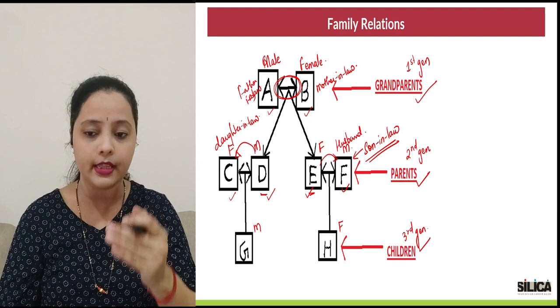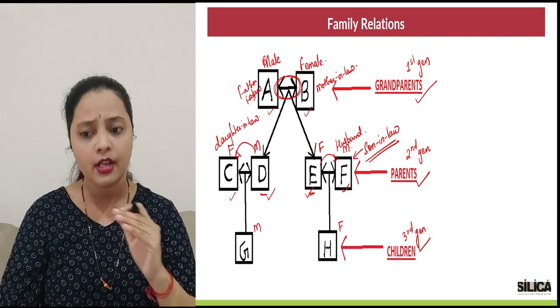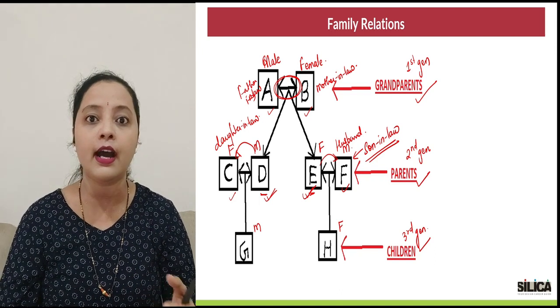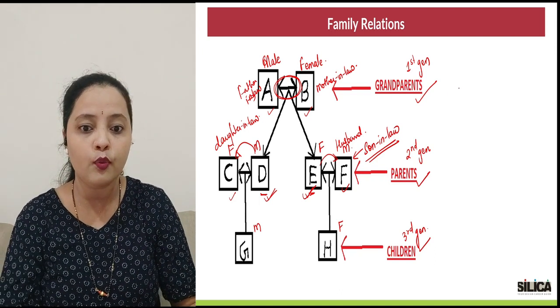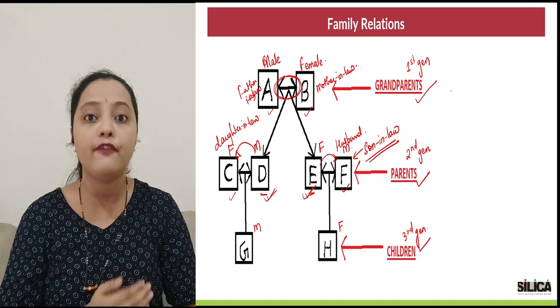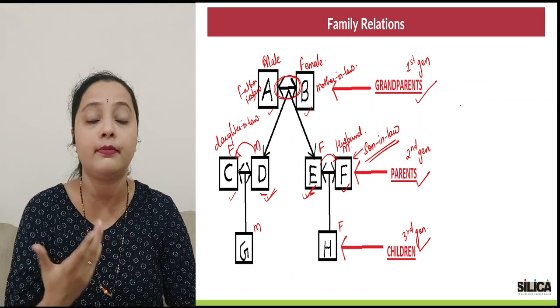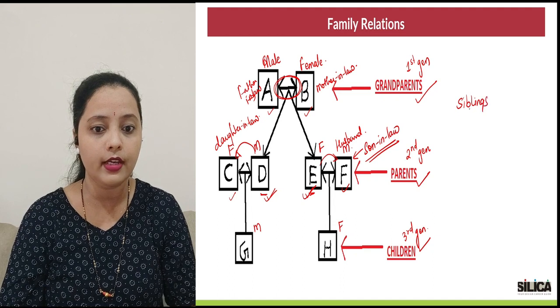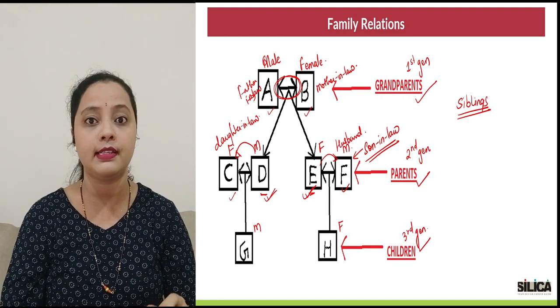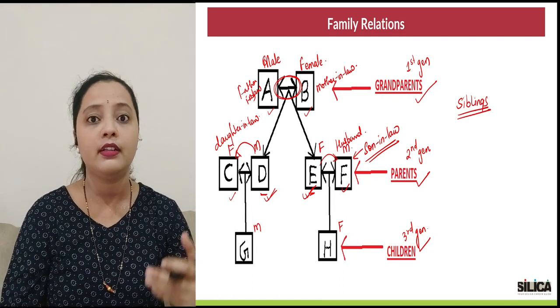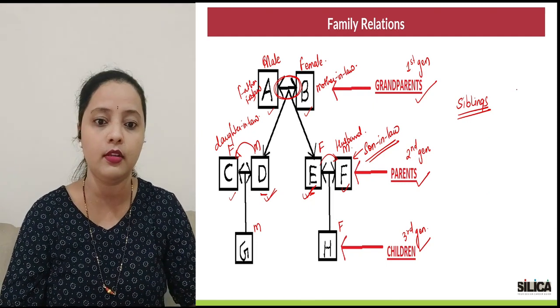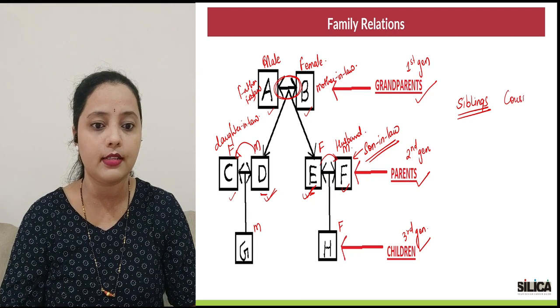Everyone clear with it? Now coming to the second generation. For the second generation, we are pretty clear about D and E. D and E are obviously brother and sister. So one word that I could use for same bloodline brother and sister would be the word siblings. Your own brother and sister would be siblings. If your uncle or your aunt has a daughter or a son, those would be termed as cousins.